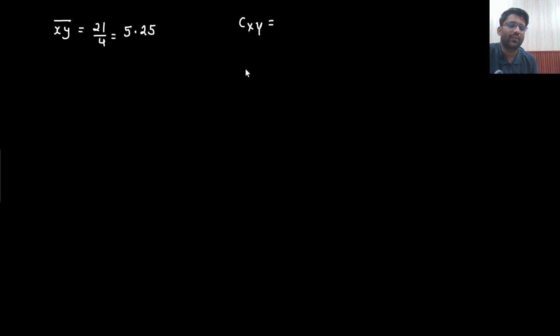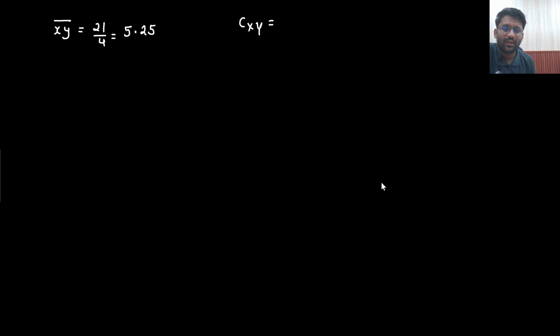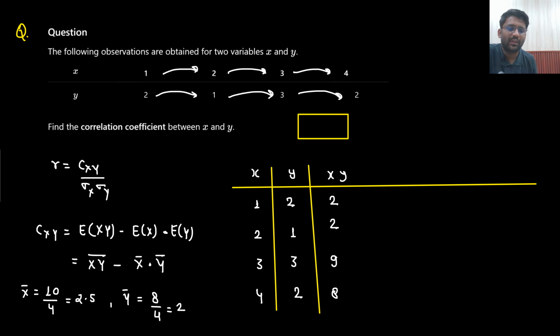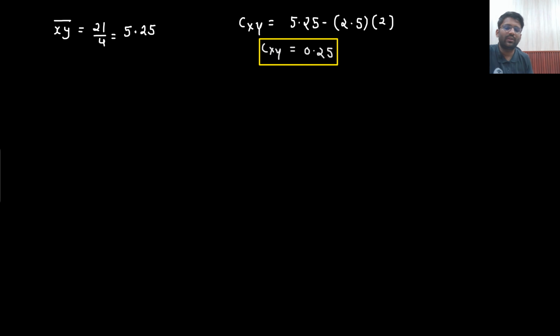So what is the covariance between x and y? This number is coming out to be 5.25 minus the average of x, 2.5, times the average of y, that is 2. 2.5 into 2. So the answer is 0.25. So your covariance between x and y is 0.25. This is not the final answer, only the covariance we have got.